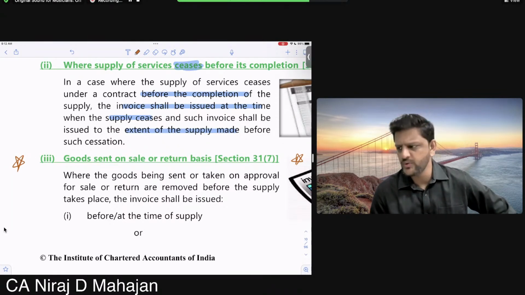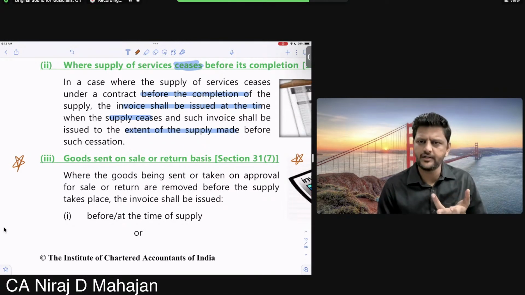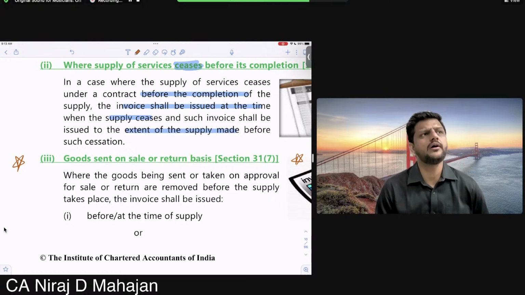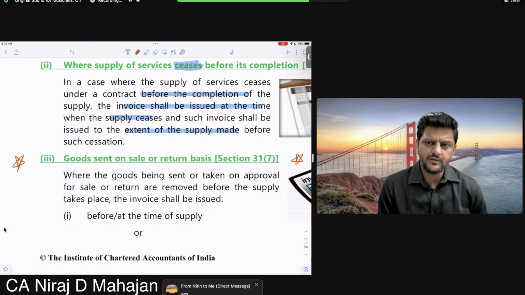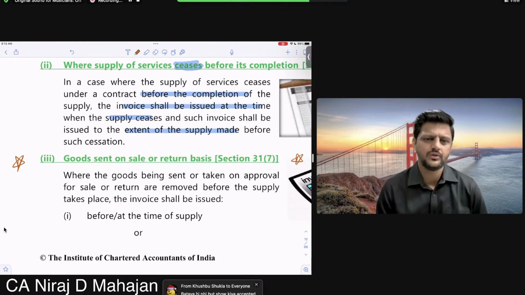Or the seller had given some time: inform me about rejection within 7 days. Otherwise, I will deem that you have accepted. Agree till here? So time is given, isn't it? That can be the case. Or third case, time is also not given and the buyer is also not communicating. What do you think then? What do you think?